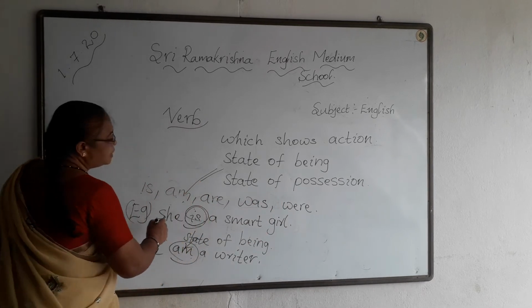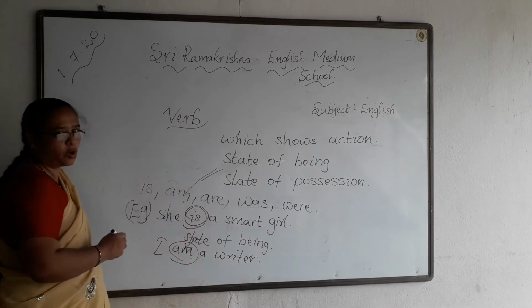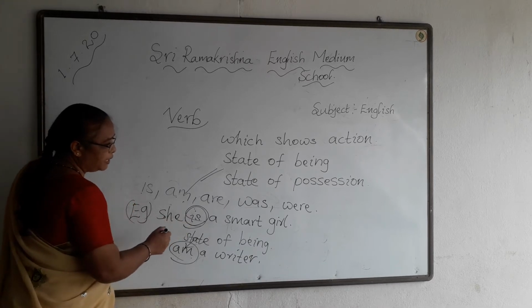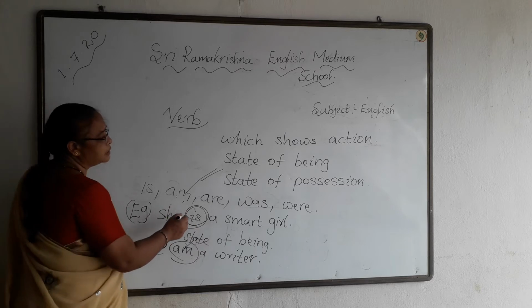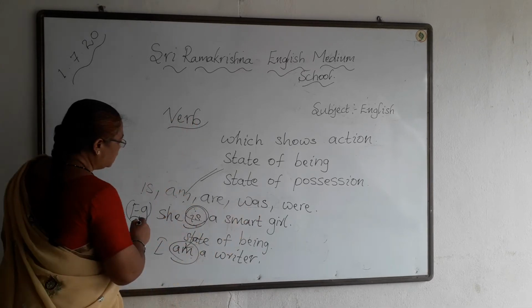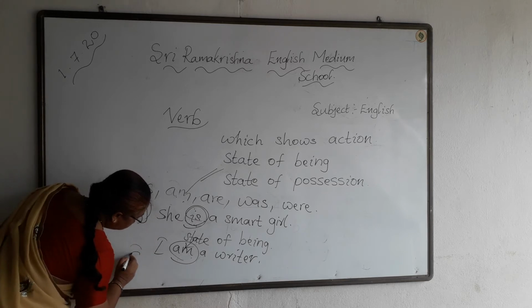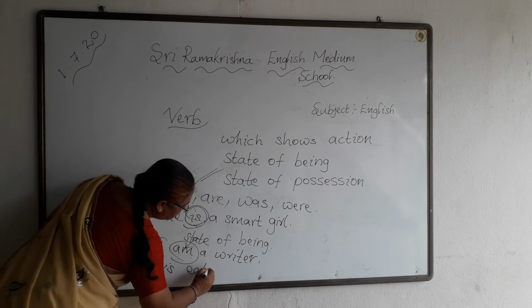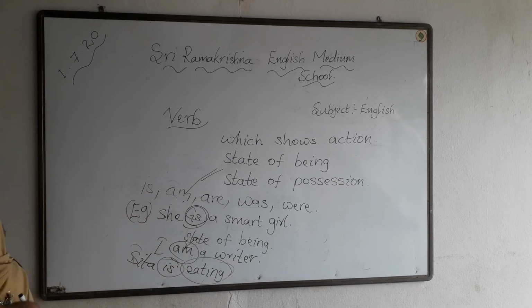In higher classes we will learn about auxiliary verbs, also called helping verbs. See, Sita is eating. Here eating is the main verb and is is the auxiliary verb.